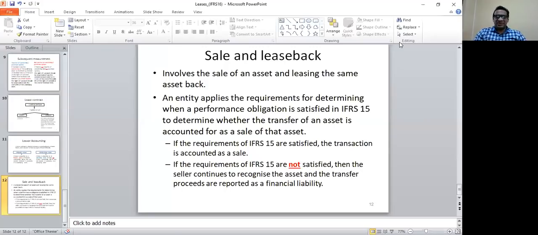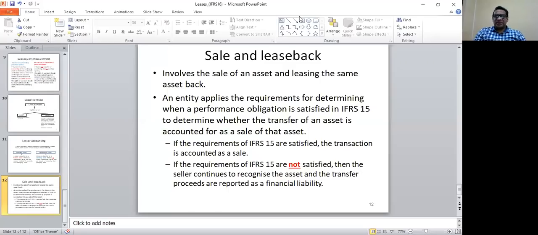In a sale and leaseback transaction, we first have to see whether we are meeting the requirements of IFRS 15, the requirements of performance obligations. If the sale transaction is recognized as a proper sale as per IFRS 15, then of course we need to recognize the leaseback separately in the lessee's balance sheet.